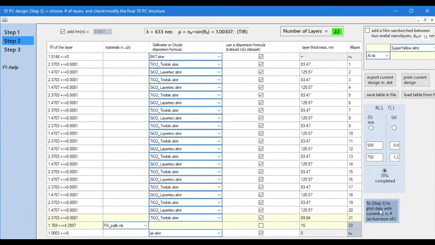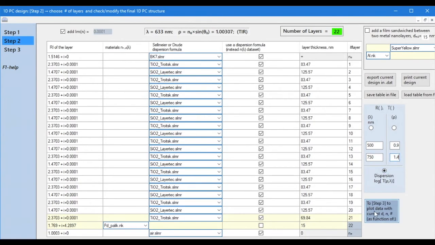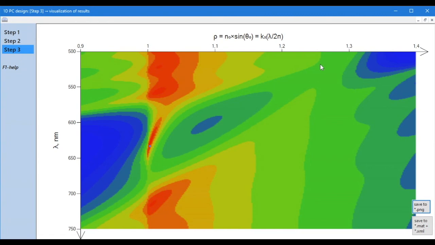Now, looking again at the dispersion, we see that for palladium, the more damped metal, only the surface wave exists near the angle of total internal reflection. We can also see the Brewster angle here, where there is no reflection in the double layers, respectively, there is no band gap and a more narrow band gap nearby.